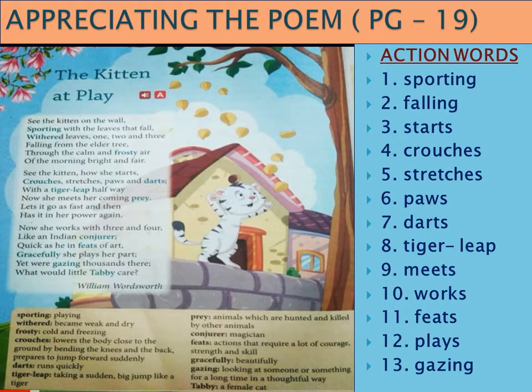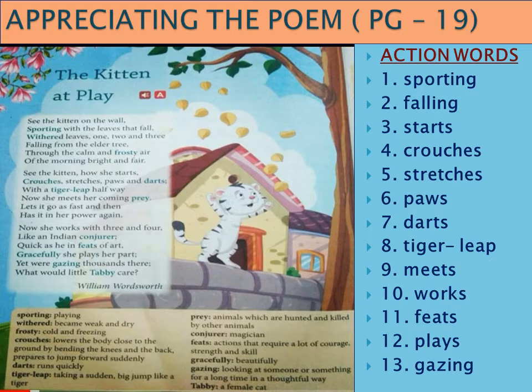In the last class, we learnt about the poem and how this little kitten Tabby did all kinds of entertaining acts. Now, if you concentrate on the lines of the poem, children, you find a few action words there. What is the meaning of action words? Action words means the words which show some kind of action or movement. All these are called action words. What are they called? They are called verbs. We have already learnt about verbs in parts of speech.